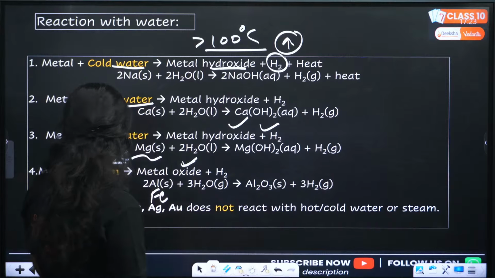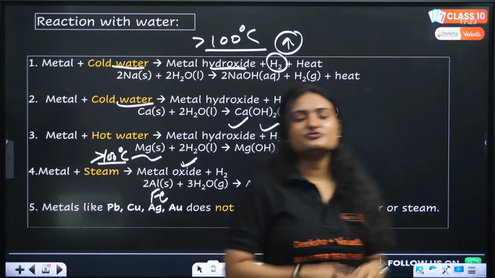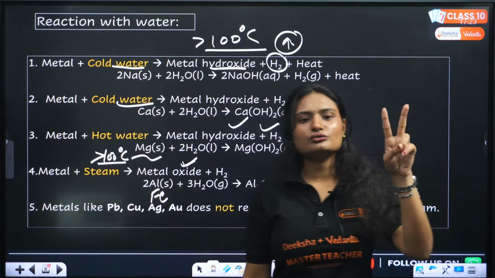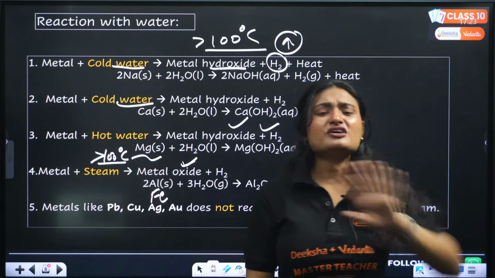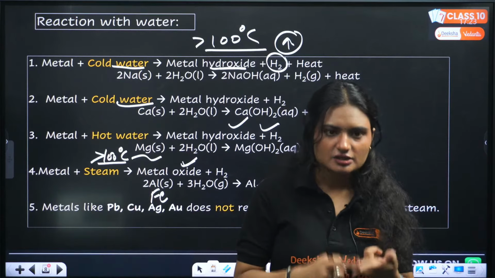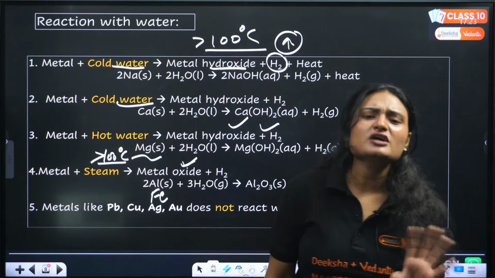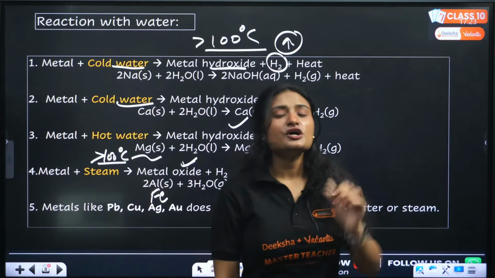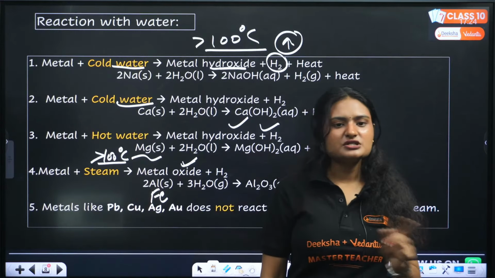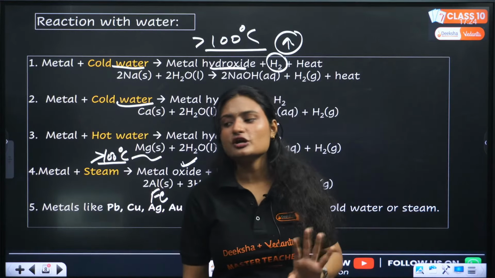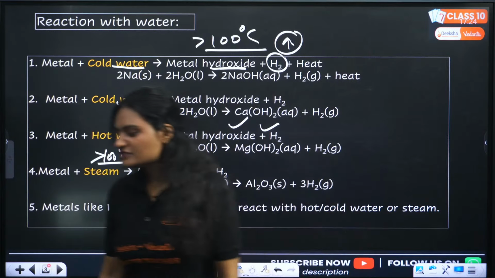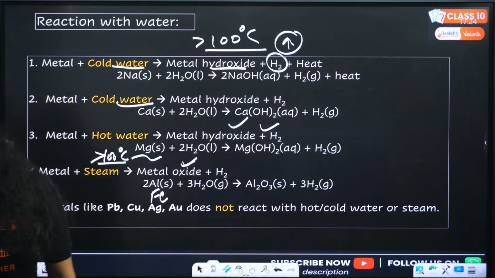Then the fifth category is of metals which do not react with hot water, cold water or water vapors. They are not reactive at all, like lead, copper, silver, gold, platinum. As these are non-reactive metals, they will not react with hot water, cold water, water vapors, okay? Anything you put them in, they will not react with it. That's why we use these kind of jewelries in everyday life.